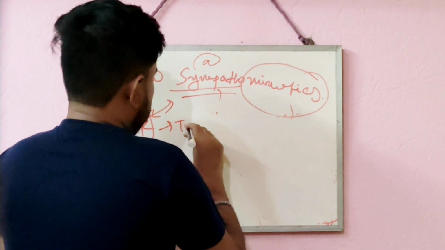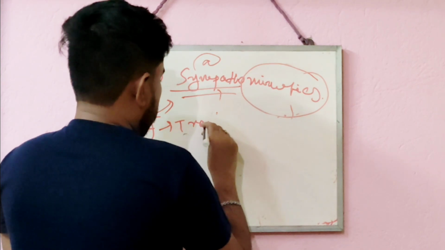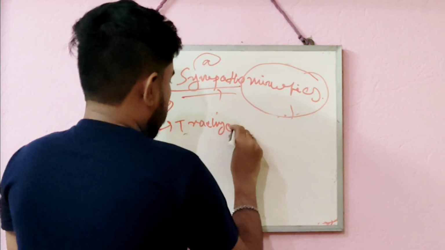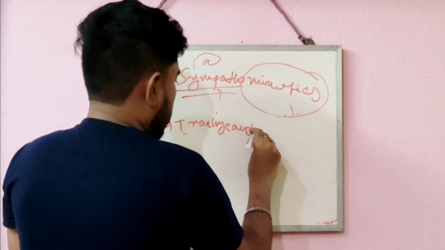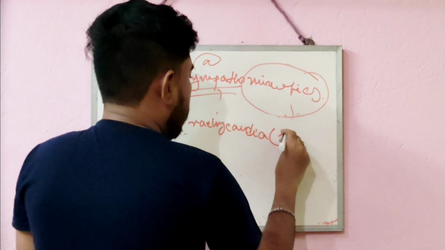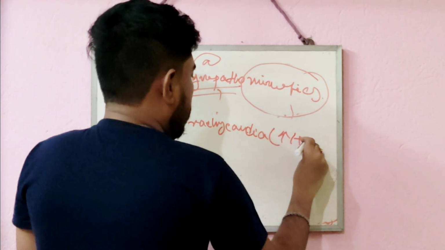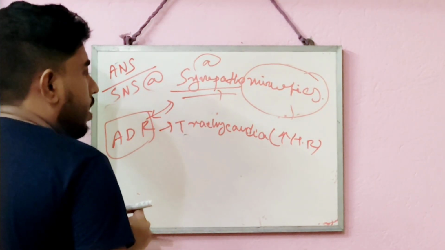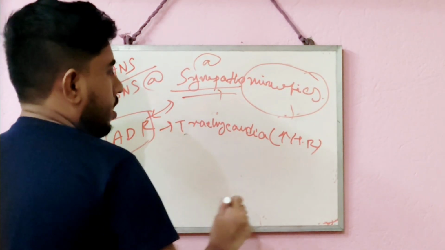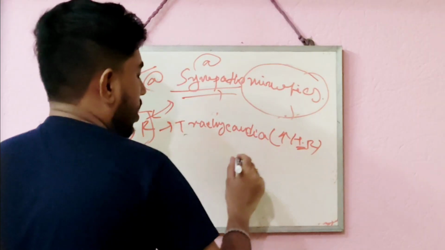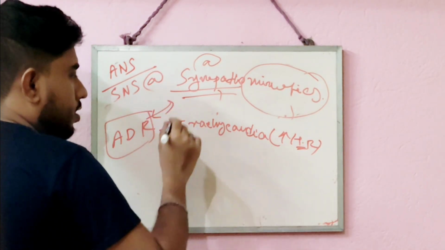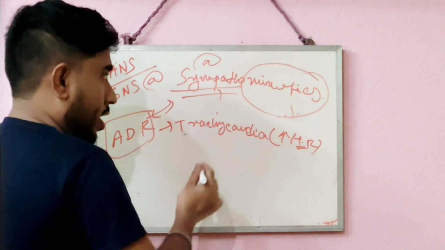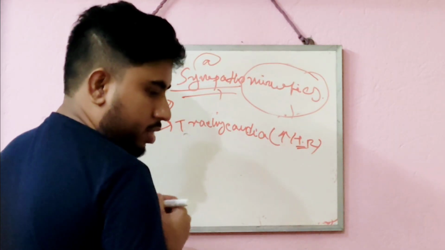First one is tachycardia. This is due to the increased heart rate, because we know in the cardiovascular system, the sympathetic nervous system generally increases the heart rate. So tachycardia can be an adverse drug reaction due to the overuse or over-accumulation of sympathomimetic drugs in our body.